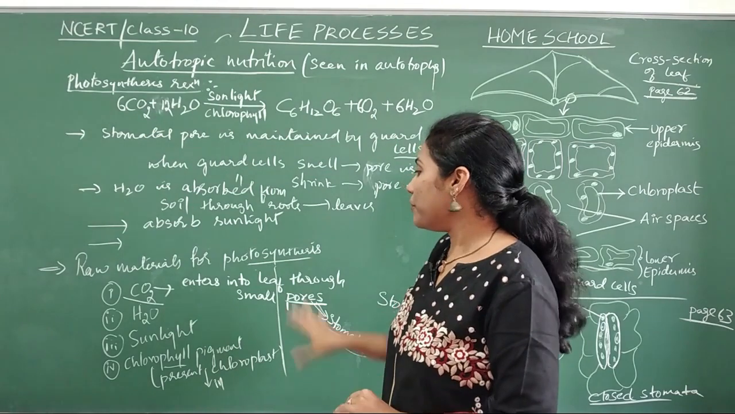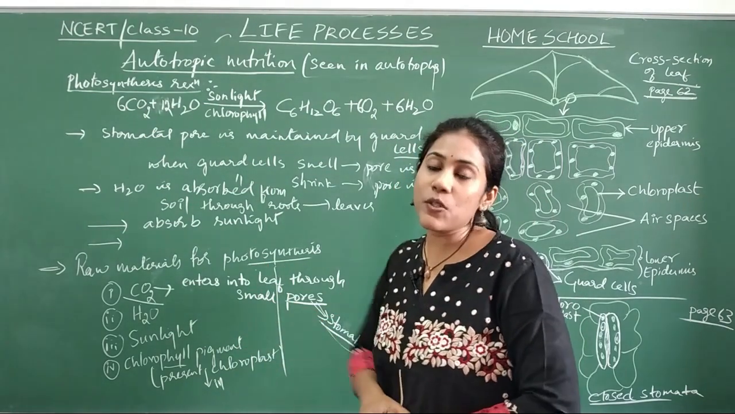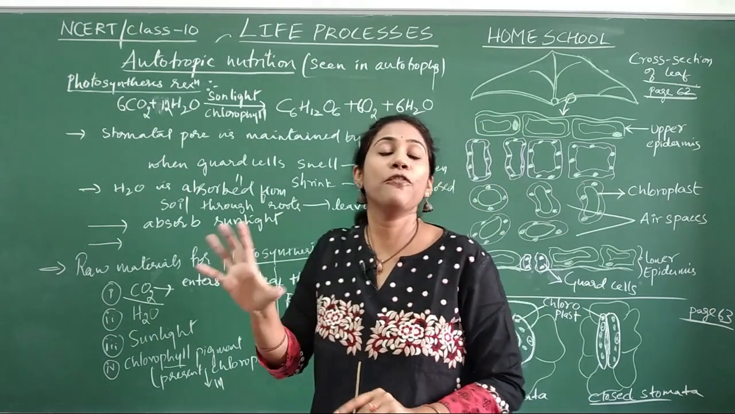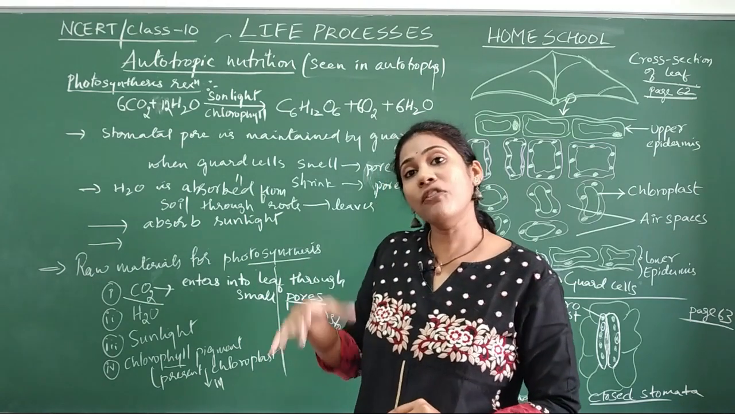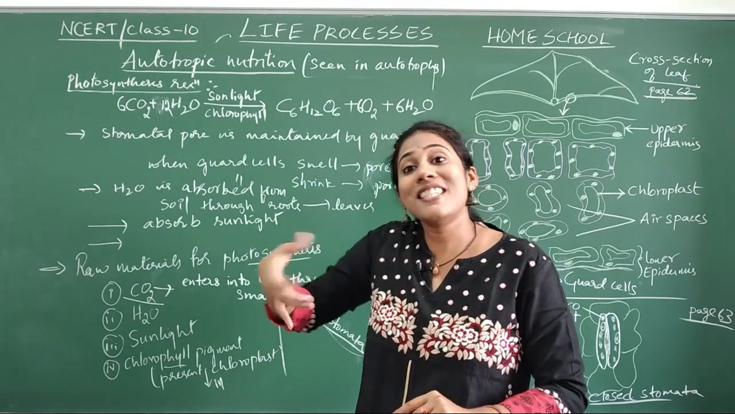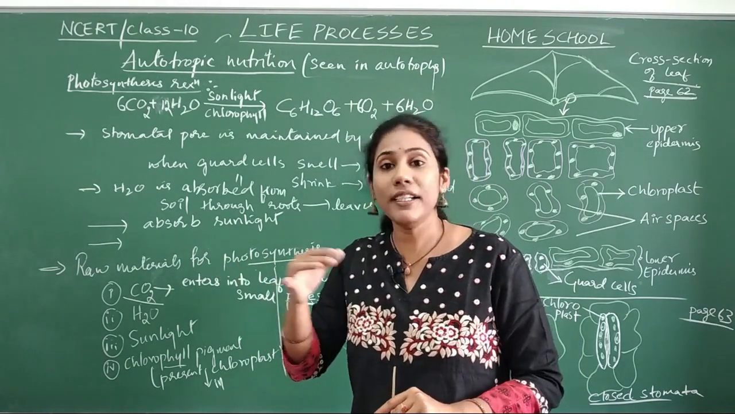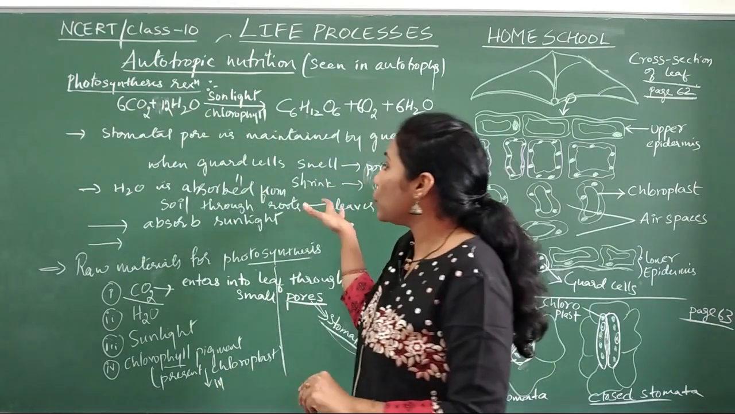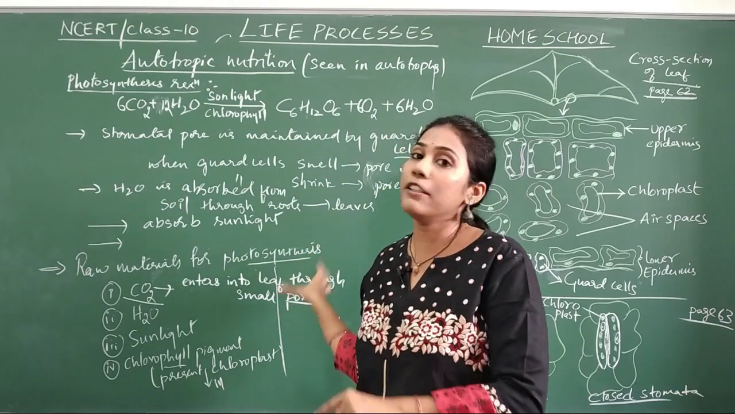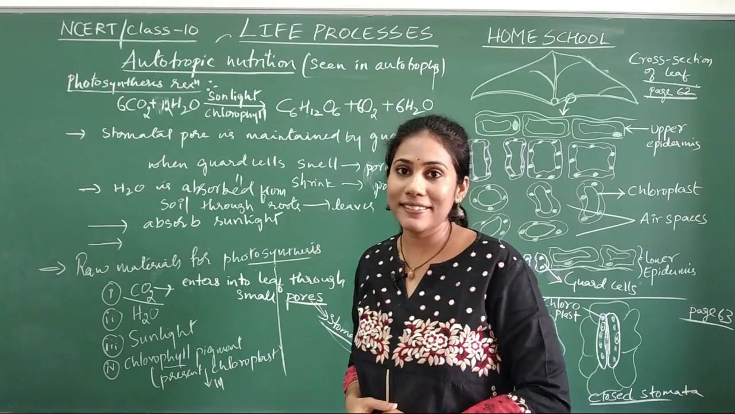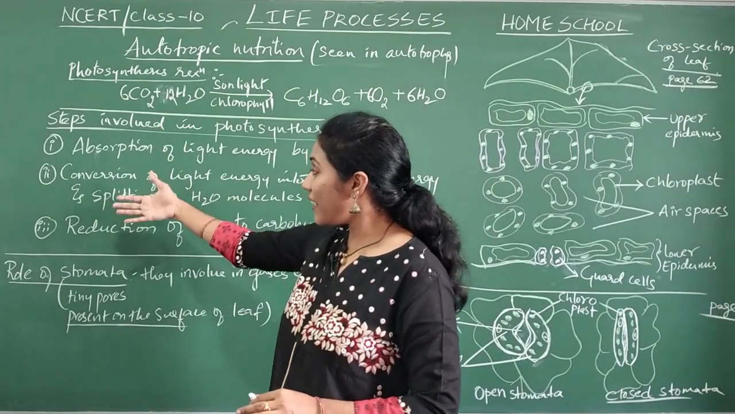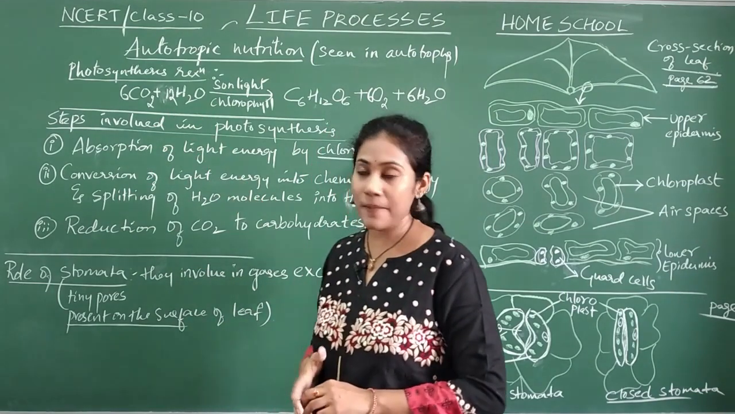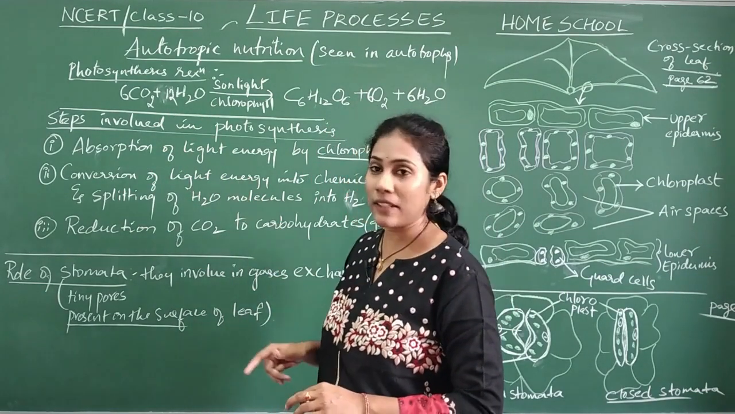Okay, so this is all about the various raw materials necessary for photosynthesis. And now we will see the steps that are involved in photosynthesis, how these two are converted into glucose. That is what we are going to learn in the form of steps. See, there are 3 steps included in photosynthesis. Look at step number 1.